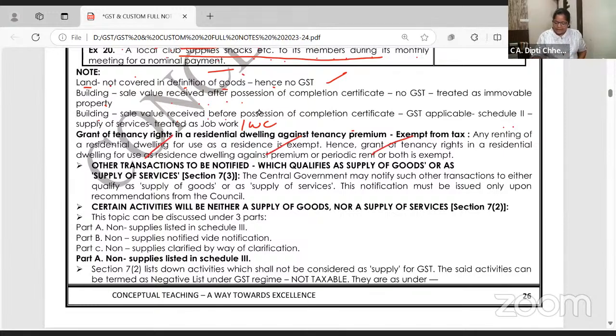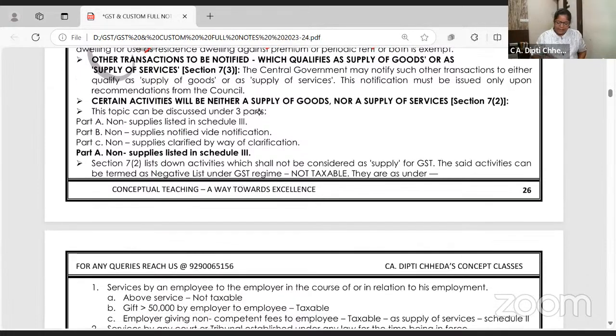We will do this separately. Residential property, we don't have to do now, cancel that. Shall we go to the last part now?